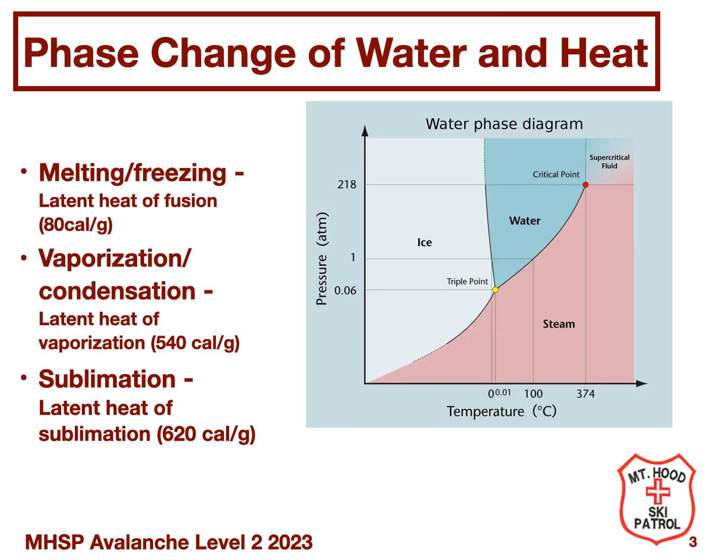The diagram on the right is the phase diagram for water. As you can see, at 32 degrees Fahrenheit, water exists in all three phases. Slight changes in pressure or temperature around the triple point drive phase changes in water. The main physical processes we are concerned with are melting and freezing, the change from solid phase to liquid phase, vaporization, the change from a liquid phase to a gas phase, and sublimation, the change from a solid to a gas.